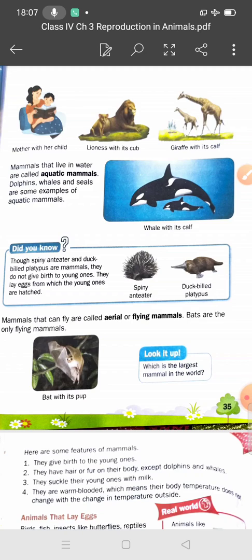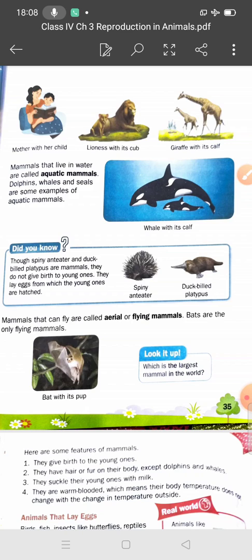Before birth, their young ones grow inside their mother's body. Is a whale a terrestrial mammal or an aquatic mammal? Yes students, aquatic mammal, because whales live in water.